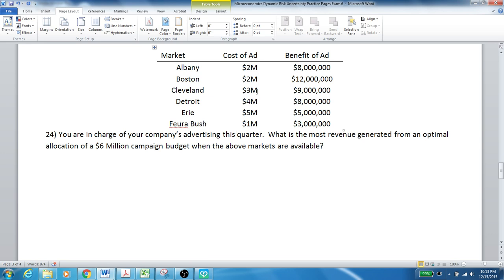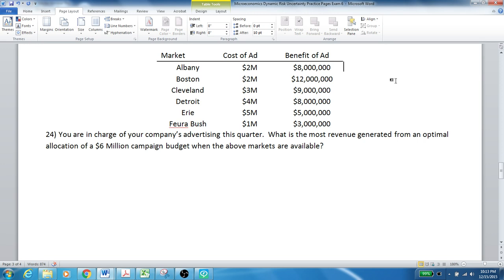Can you do better than that? Well, we could, of course, do Boston, Albany, and Bush, and that would give us only 23 million, and since we have an extra million, that's not going to be enough.